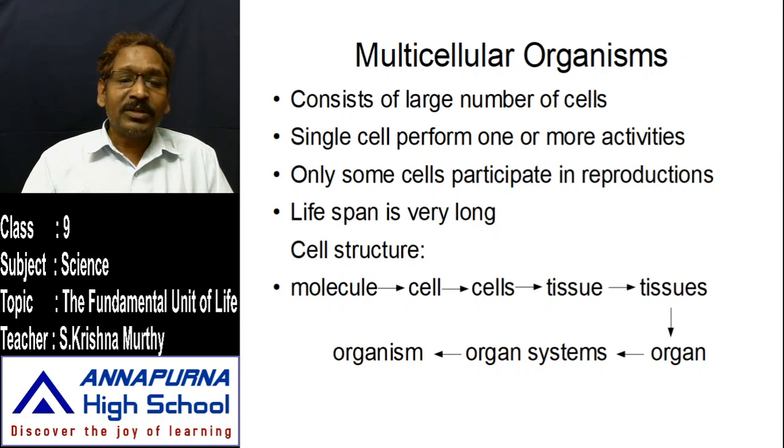To eliminate waste material, specialized cells are there. To digest food material, specialized cells are there. In that manner, to reproduce their young ones, specialized germ cells are there, and the lifespan is very long. So I already told you about the cell structure.